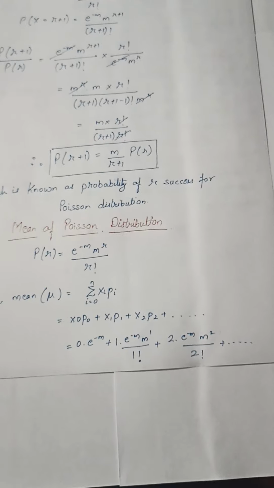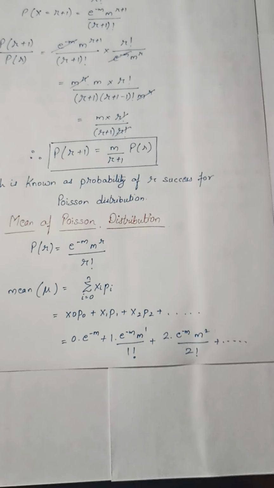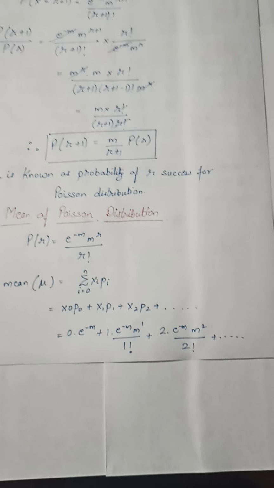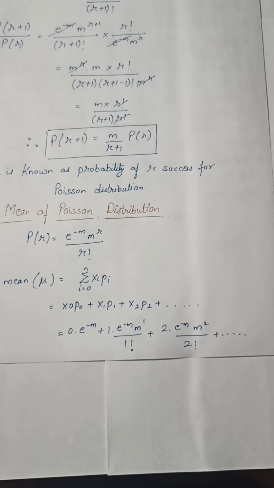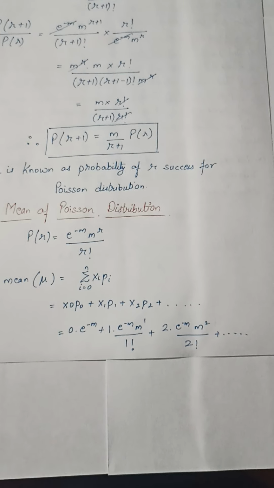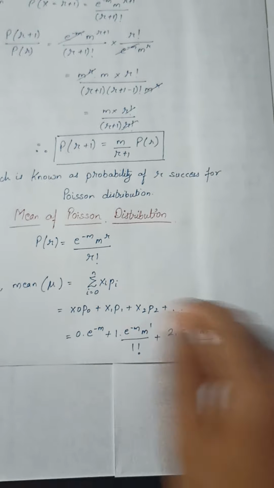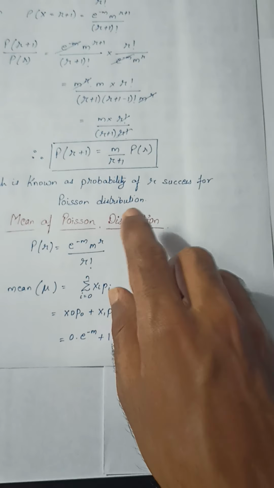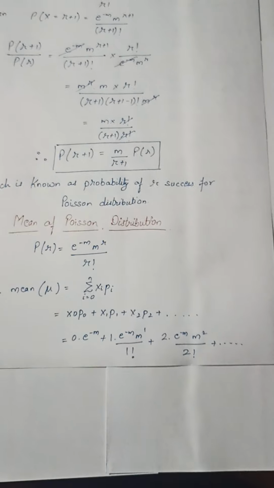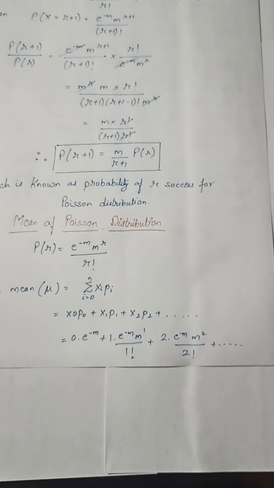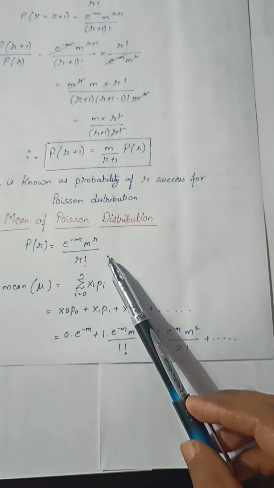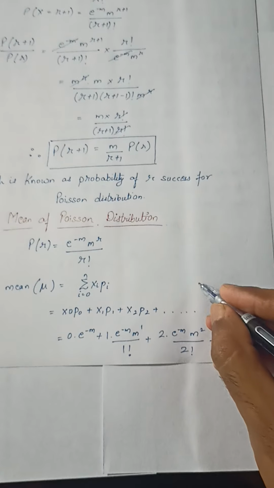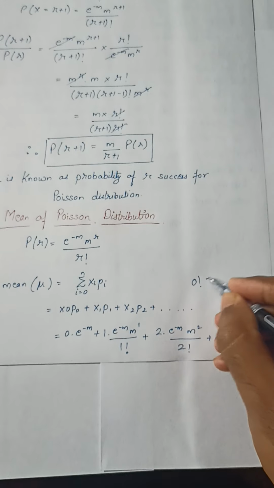Now see, if we just put the values of x0, x1, x2 as 0, 1, 2, 3 and so on, then put the values of r here as 0, 1, 2, 3. Then 0 into e raised to power minus m, because when r is 0, m raised to power 0 will be equal to 1, and upon 0 factorial will be 1 only. 0 factorial is 1.